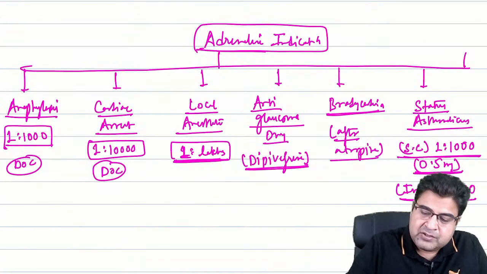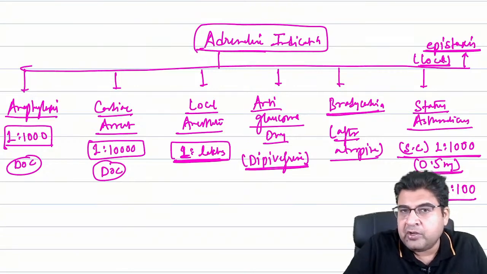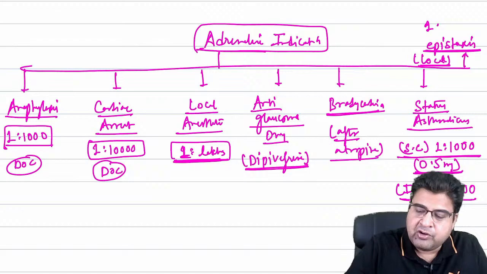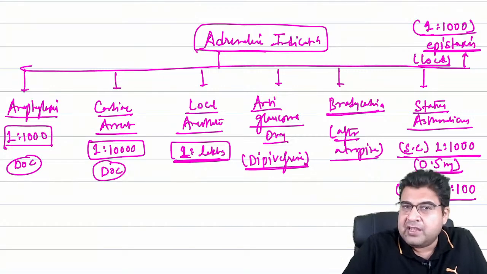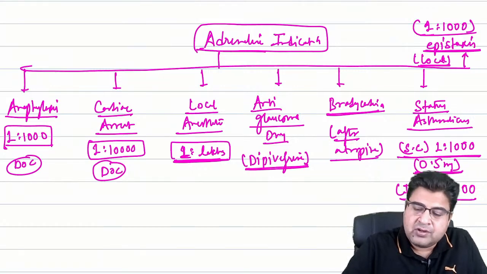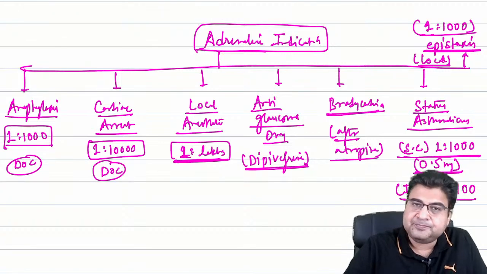Now this medicine is also given for the treatment of epistaxis by local route. The concentration of the drug is 1:1000. So 1:1000 is the concentration when I can use this medicine as a drug for vasospasm, vasoconstriction that will stop the bleeding. So the medicine is given for epistaxis.